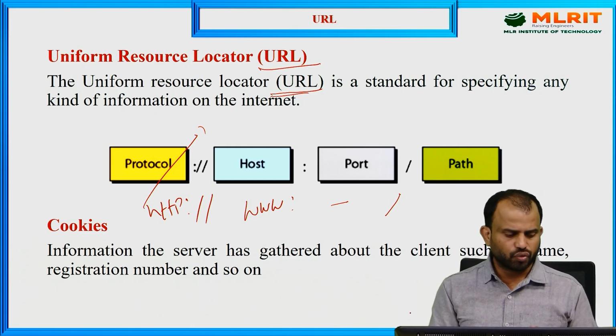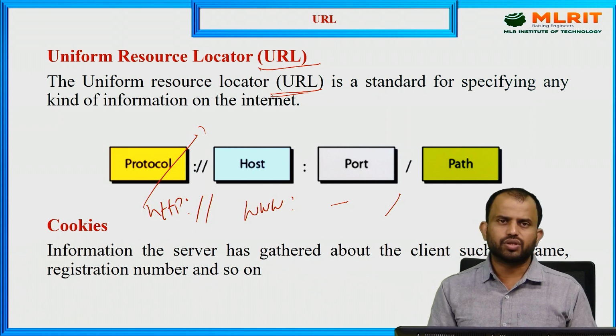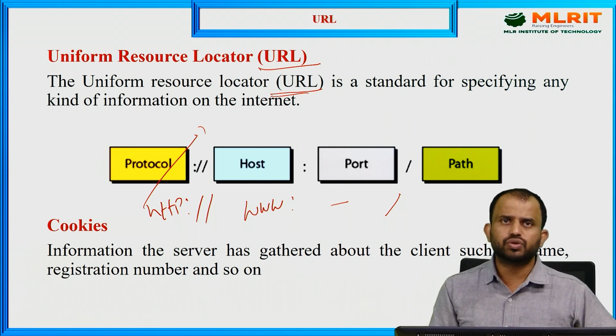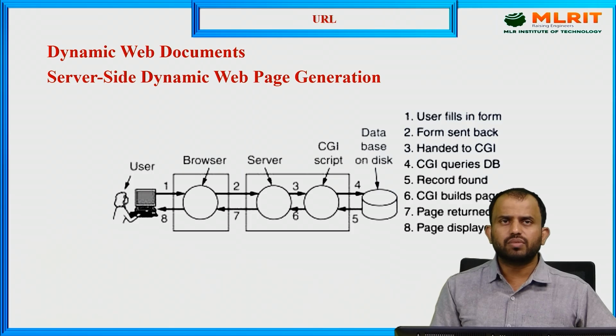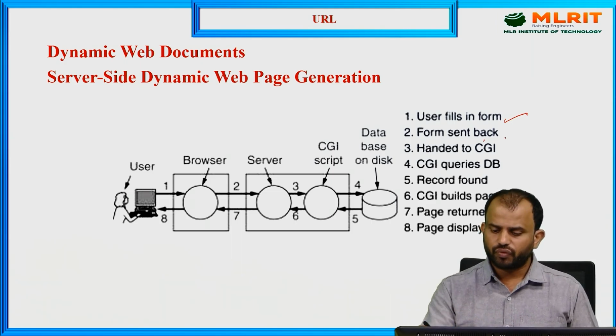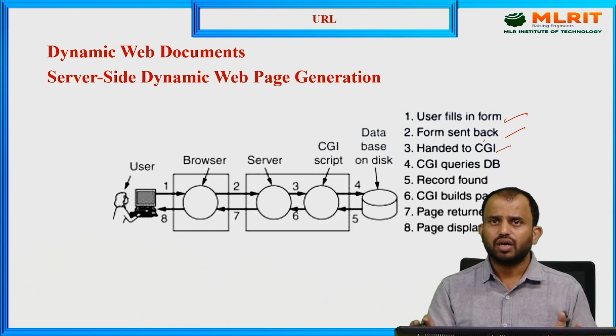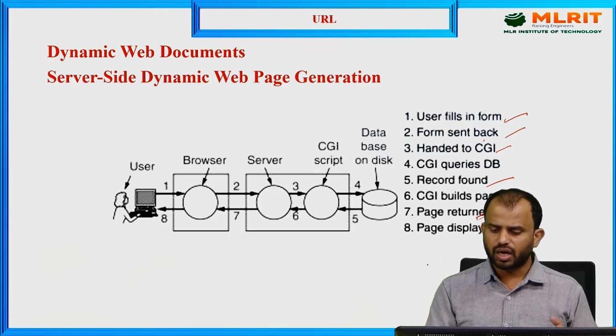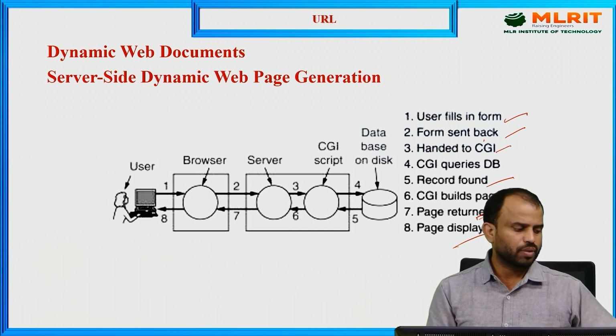Here we also have cookies, which is information the servers gather about the client, such as name, registration number, etc. All these things are stored in the URL mechanism. Similarly, this URL has dynamic web documents, like the user file systems or the browser information, such as the to address or from address. The information is sent and handed to the CGI mechanism and then the CGI to DB mechanism, and we have to maintain the records. When the records are found, they build the pages, and once the pages are found, the pages are returned and displayed on the client request.